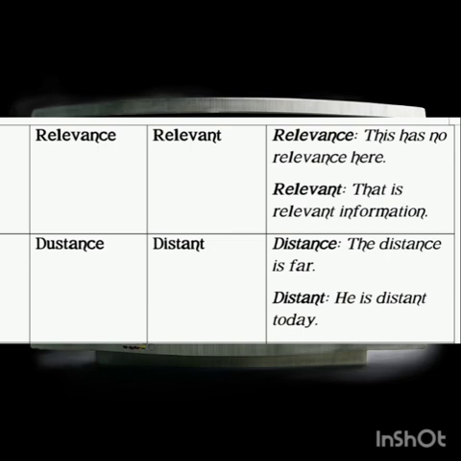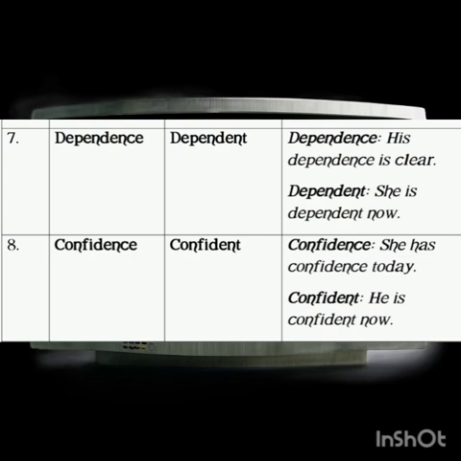And the next word is distance and distant. Distance a noun, distant an adjective. In sentences, for distance, you can have, the distance is far. And you can have distant, he is distant today. He is distant today. Then of course the next one, you can have dependence, a noun, and dependent an adjective. In sentences, dependence, his dependence is clear. His dependence is clear. For dependent, she is dependent now.